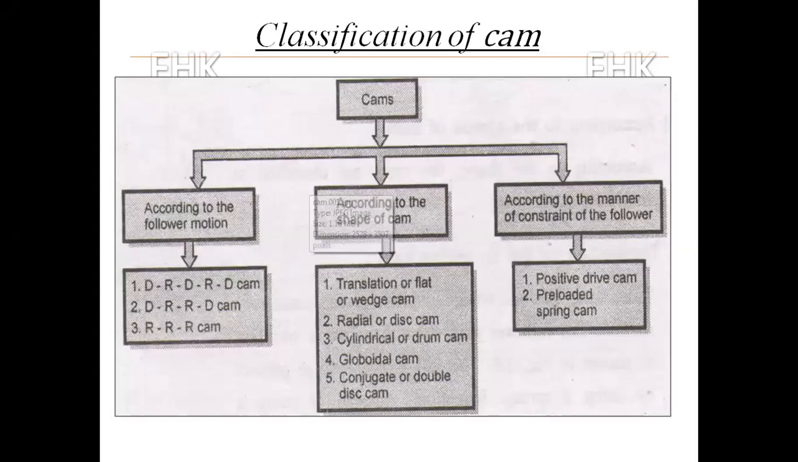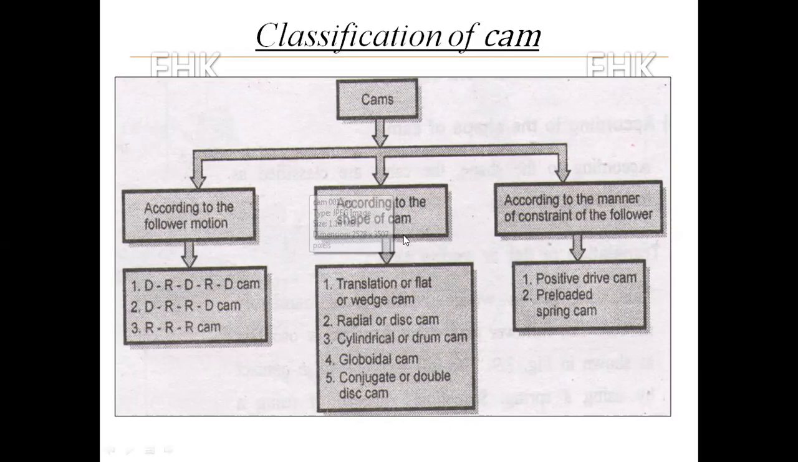So the cams are classified into three main categories. These categories are according to the follower motion, second according to the shape of cam, and third is the manner of constraint of the follower. The first type is according to the follower motion. The cams are classified as DRDRD cam, second DRRD cam, and third one RRR cam.